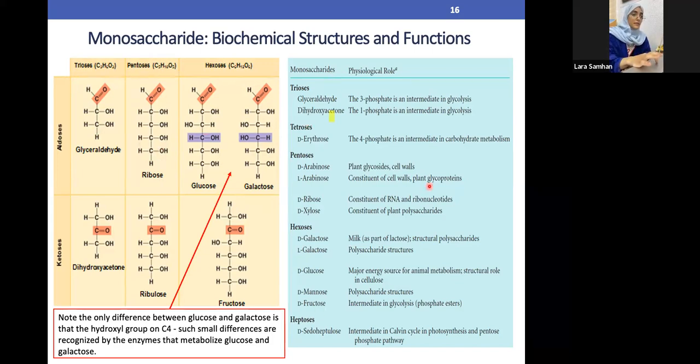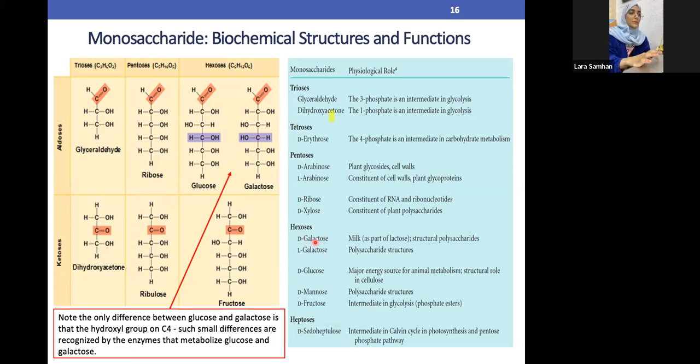Now in this right-sided figure, it explains more about the triose, tetrose, pentose, hexose, and heptose. Hept is basically 7, so we have 7 carbon molecules. Here it gives examples of the hexose and the heptose, and as we know, glucose is the most common type of monosaccharide or hexose.